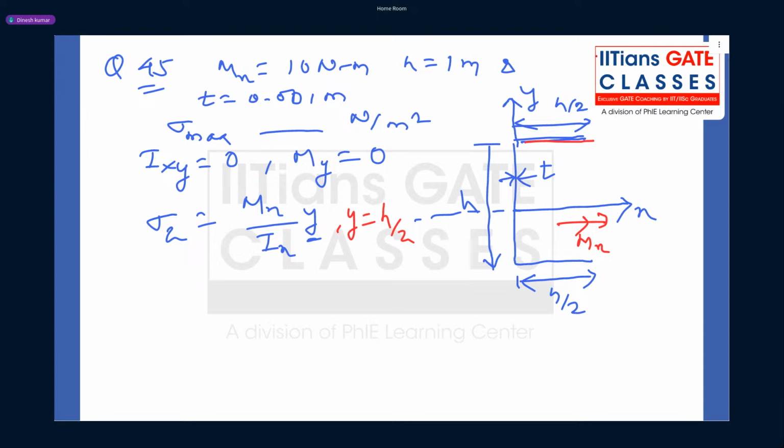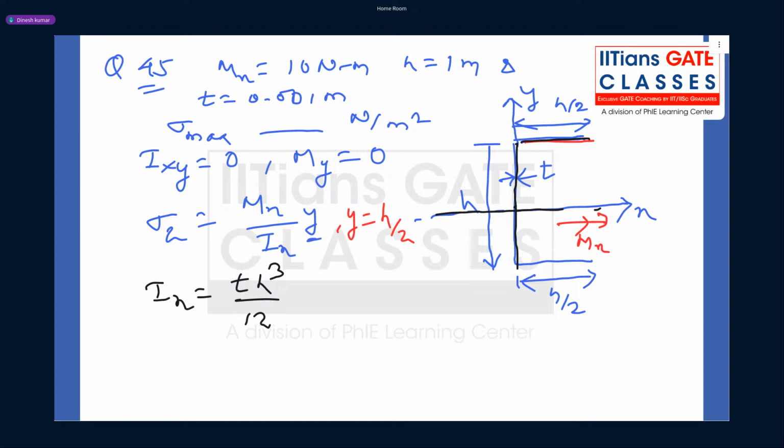Unknown is Ix. Now guys, we need to find just Ix, and Ix is very easy for this channel section. We all know that in case of thin wall, higher order terms of thickness are neglected. Now here there are three members, 1, 2, 3. For this vertical member, we already know this is the centroidal axis. So what will be Ix? It is directly t h cubed by 12.